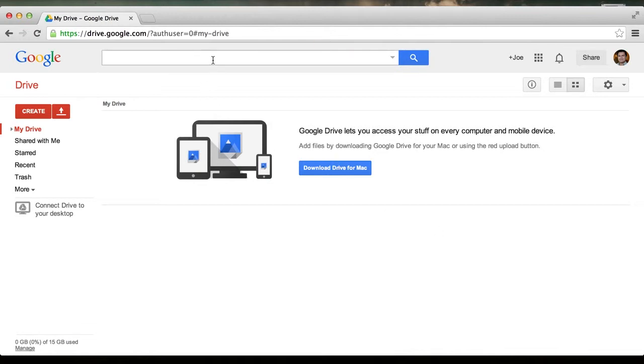One thing to note is you have a really great search feature up here. Whenever you type a search function in this, it's going to search the names and the content of all the files you have in here. So when you start getting a lot of documents, this is very helpful in being able to find specific things.